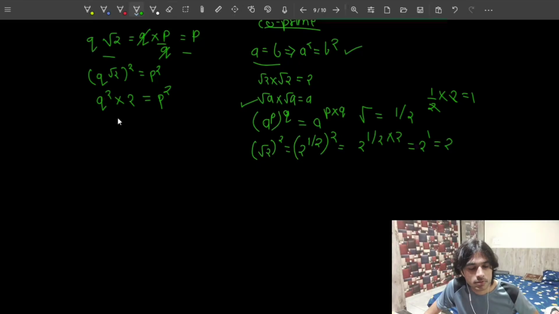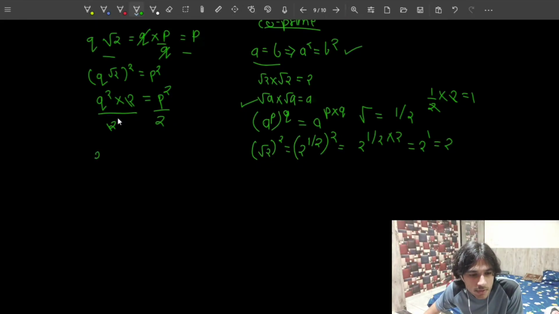Now, if you look closely, the left hand side has 2 as a multiple. That means we can divide this side by 2. And if we can divide this side by 2, we also have to divide the right hand side by 2, because 2 will get cancelled with 2. That means this side is divisible by 2, because when I divide this number by 2, I'm getting a natural number, right? That means this number is divisible by 2. So this number has to be divisible by 2 too.